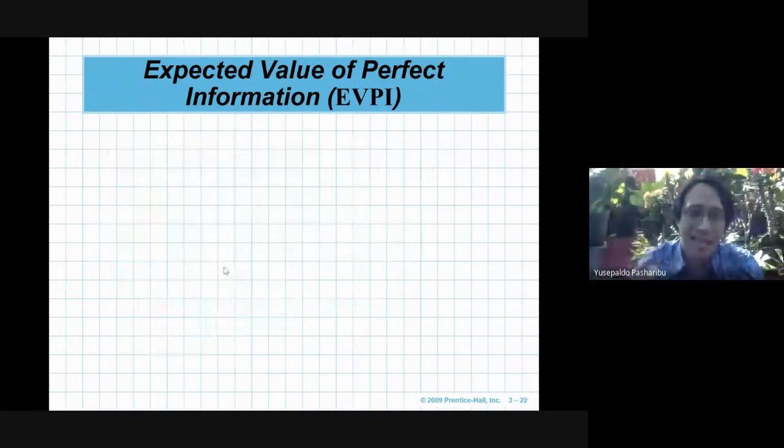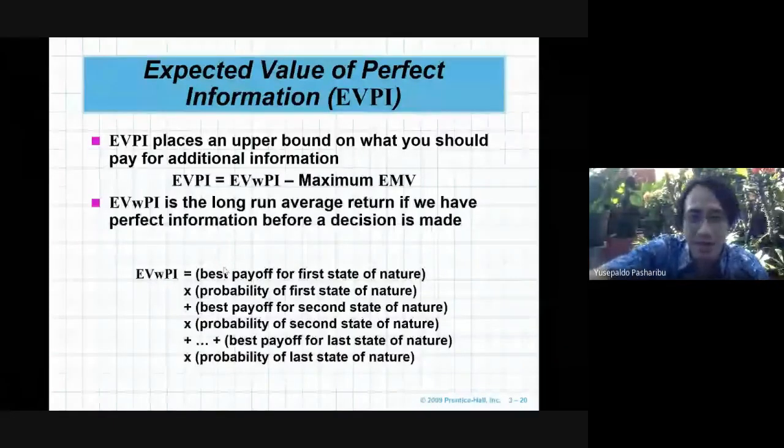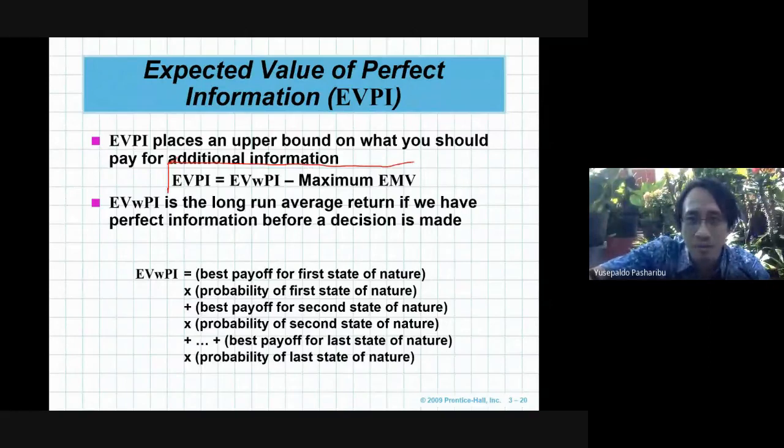In this slide, we can see expected value of perfect information can be derived from this formula. So we need to calculate EV with PI minus maximum EMV. The maximum EMV, I think we have this using the previous calculation, which is 40,000.